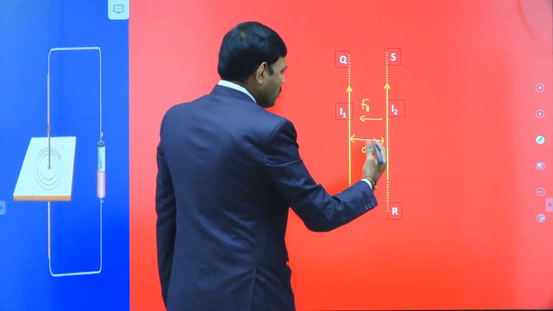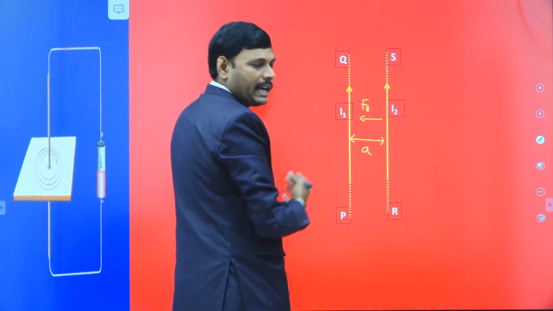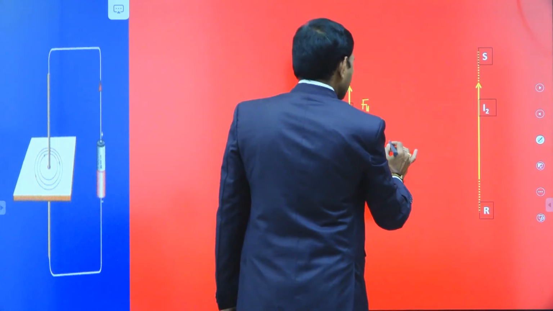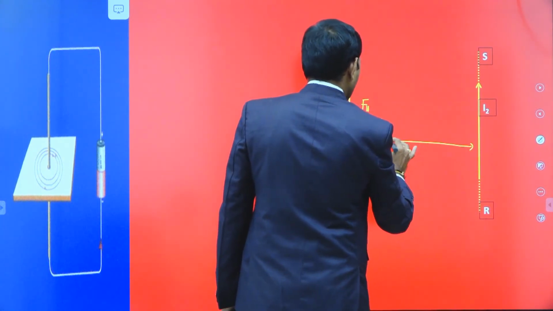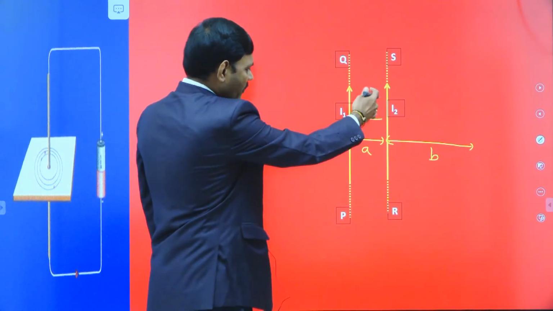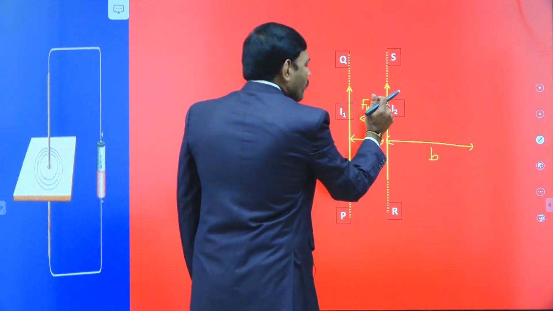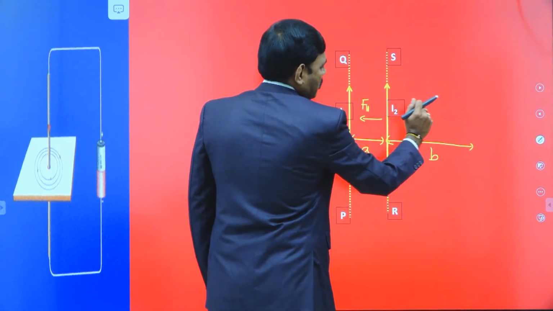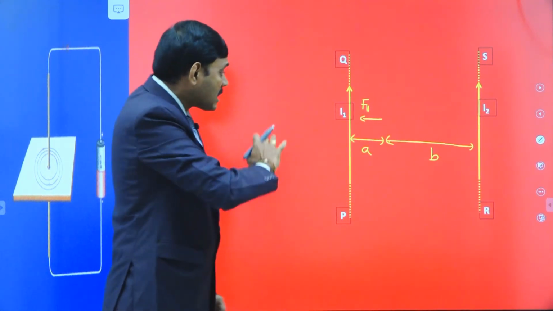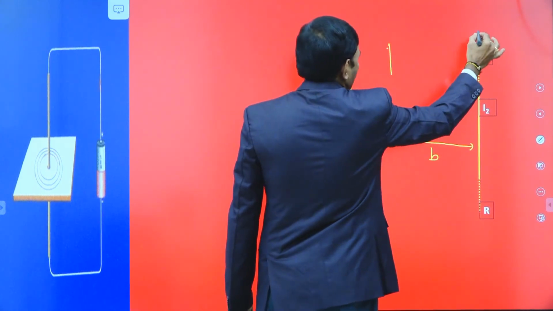Suppose we would like to shift this wire to the second position. Look into the animation, this wire is shifted. This wire is displaced by B from its initial position. Once again, you may observe the animation. The initial wire is here at a separation of A, and we hold the wire and slowly move it to the position B. We displace the wire to the position B.